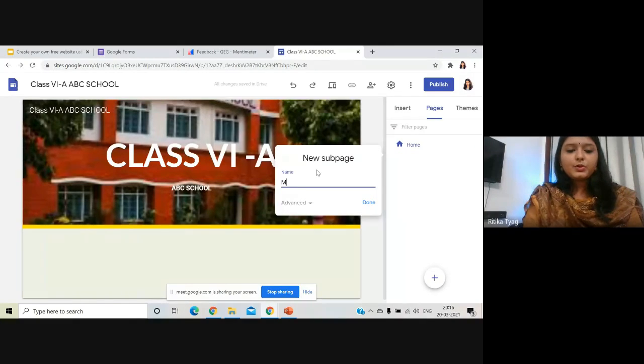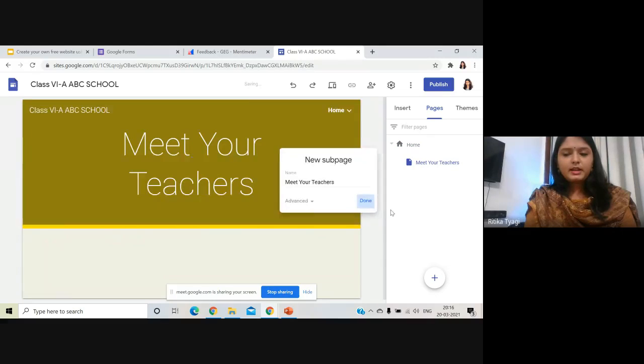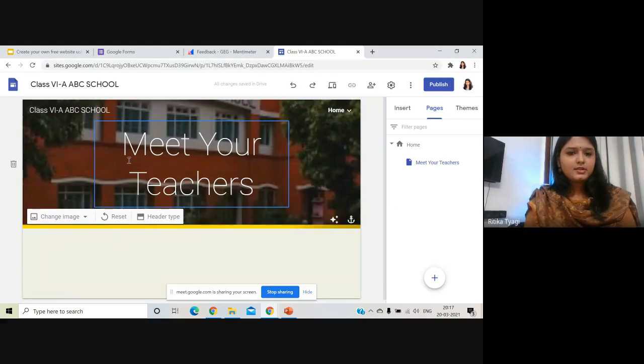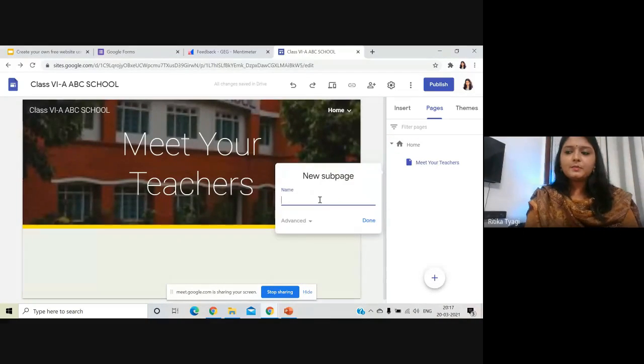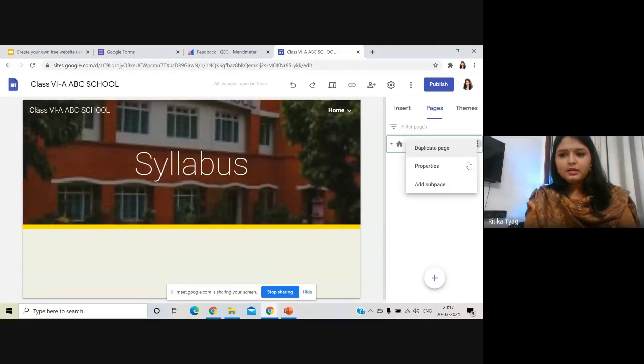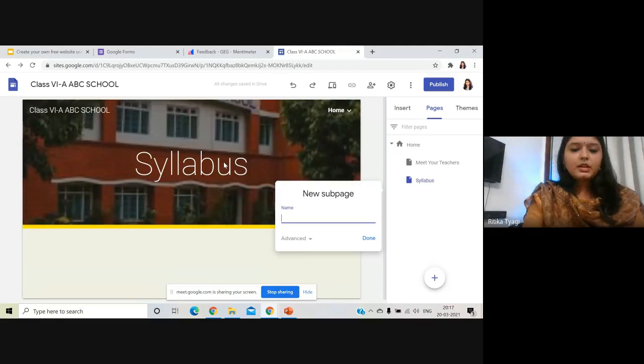Now, for example, I want to create a subpage called Meet Your Teachers. I'll write it and click on done and see. It's automatically done. Now I want to create another subpage. I'll again go to these three dots, click here on add subpage, and I can create another subpage called syllabus. And done. Another subpage, and I want the timetable for my class.